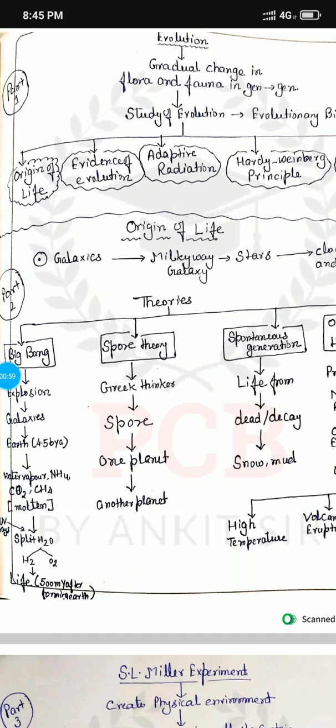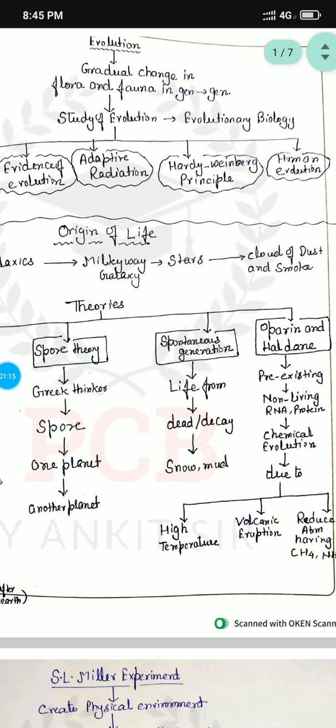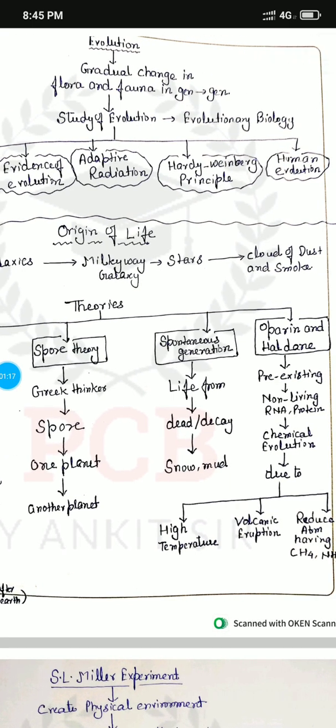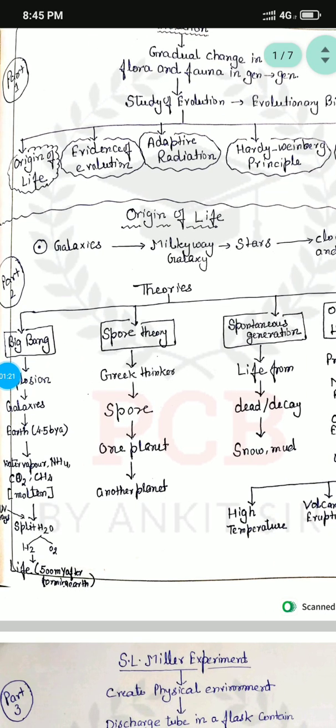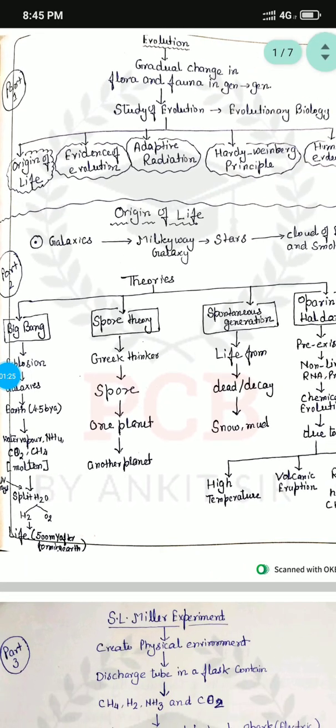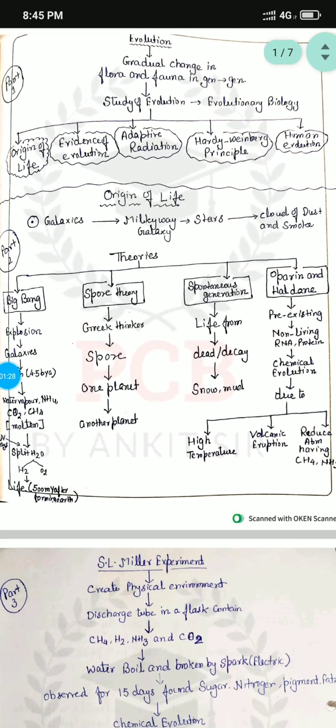So, starting from the first one, origin of life. There are many galaxies in our universe. Out of these galaxies, there is the galaxy which is personal to us, the Milky Way galaxy. The Milky Way galaxy consists of many stars, and stars are formed with the help of clouds and dust and smoke. So, the theories for the origin of life depend on four theories.